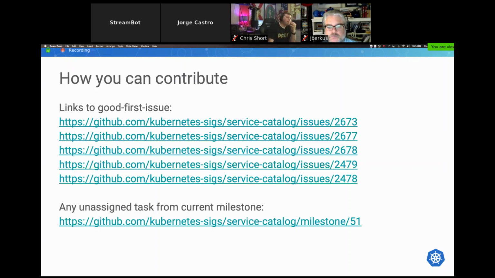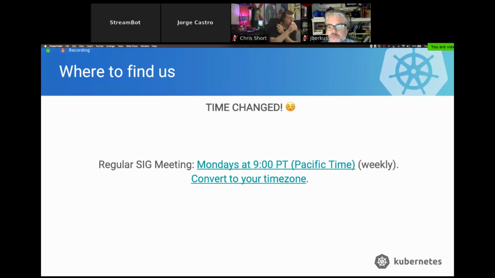You can contribute. Of course, we have good first issues. There are a lot of them, but you can basically assign yourself to any unassigned task from the current milestone. You can just contact us on Slack or at our SIG meeting. And about our SIG, one thing is that we changed the time from 1 p.m. to 9 a.m. Pacific time. So if it doesn't work for you, just contact us and we can probably work out a different time.